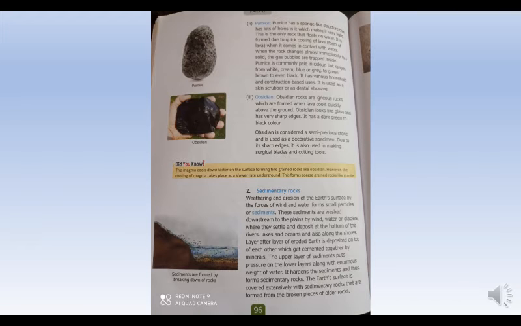Now, weathering and erosion of the earth's surface means removal of soil or small rocks by the forces of wind and water, and forms small particles which are known as sediments.